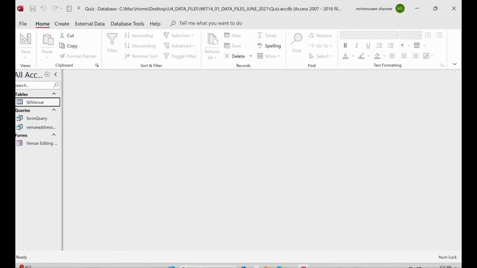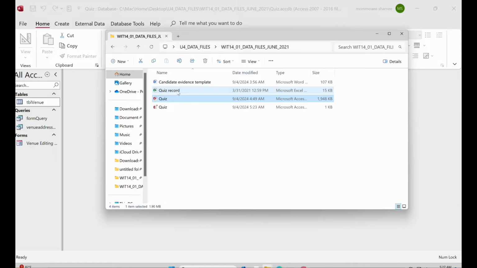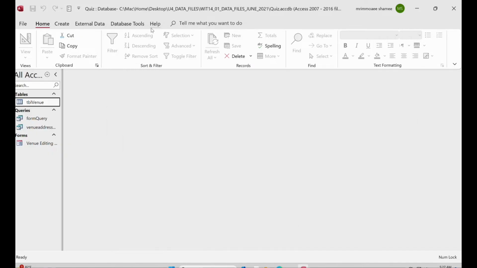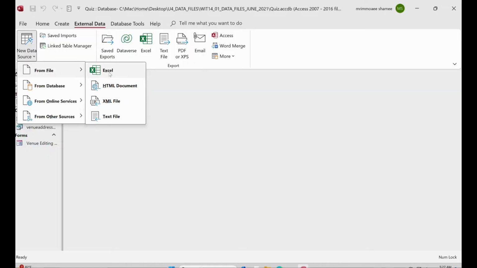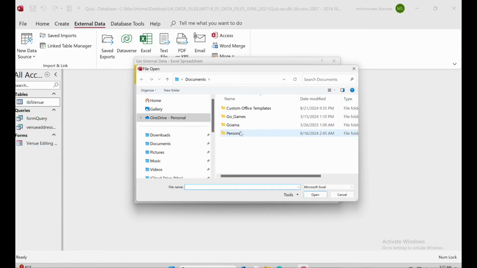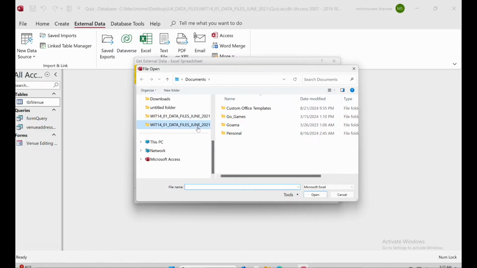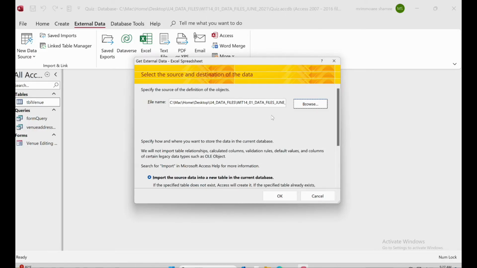So first of all, I want to import this one here, right? So how to do that? For this one, go to external data and click here, file, Excel. I want to take the Excel sheet. So from here I have to pick where the Excel sheet is. Okay, from here open and then click OK.